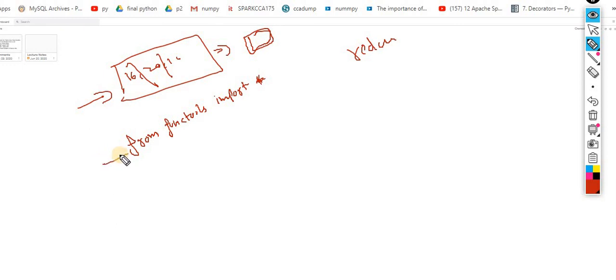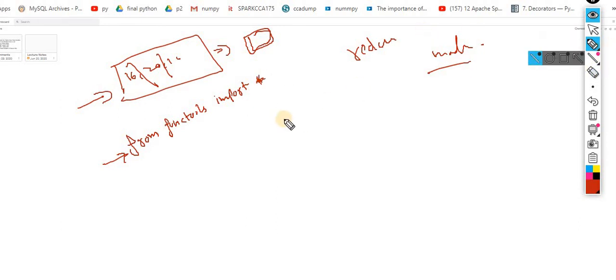Don't worry if you don't have clarity about this concept, what is the meaning of from, what is the meaning of import. After function we are moving to the concept of the module. So don't worry about it for this point of time, just take it. You have to import it, but the picture will be clearer when we learn the module concept. So if I simply elaborate it: from functools import star.